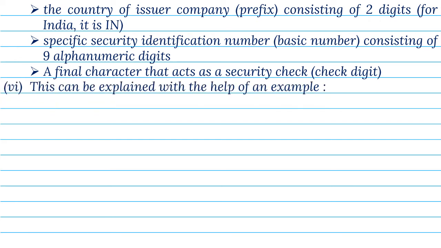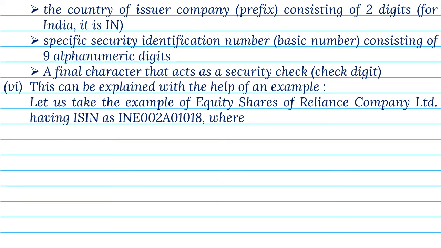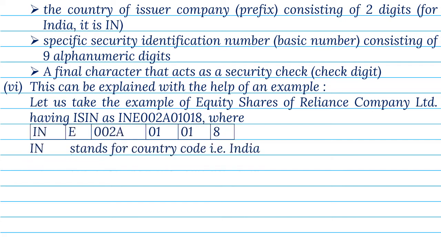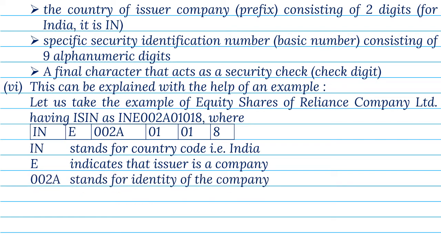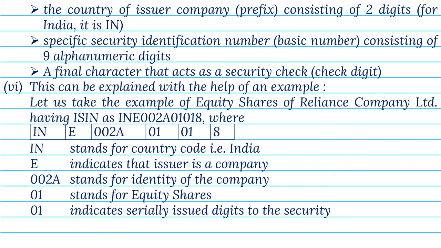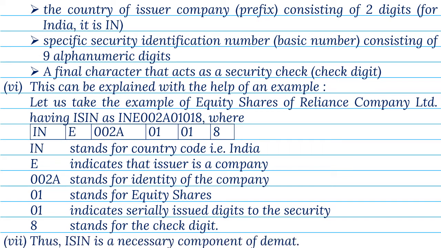6. This can be explained with the help of an example. Let us take the example of equity shares of Reliance Company Limited, having ISIN as INE002A01018, where IN stands for country code, that is, India. E indicates that issuer is a company. 002A stands for identity of the company. 01 stands for equity shares. 01 indicates serially issued digits to the security. 8 stands for the check digit. 7. Thus, ISIN is a necessary component of demat.